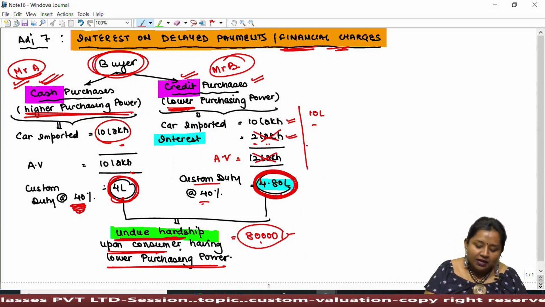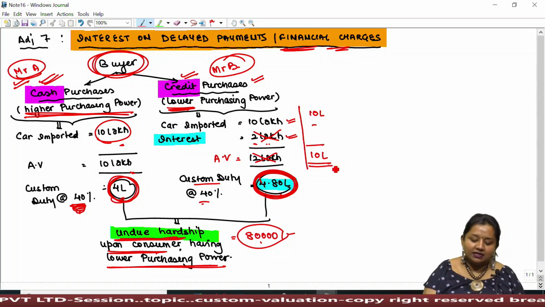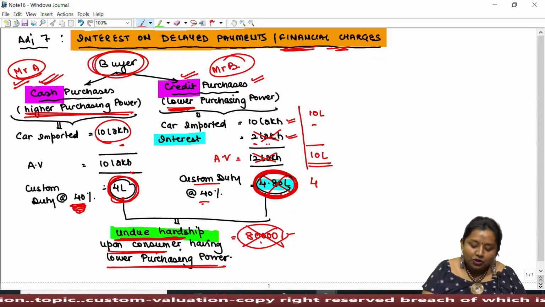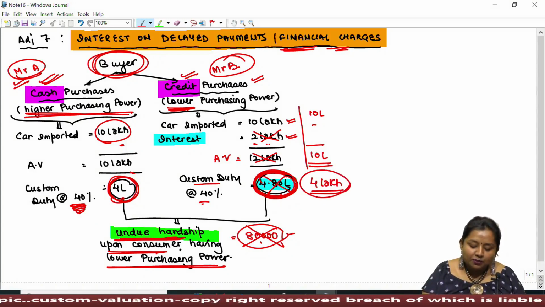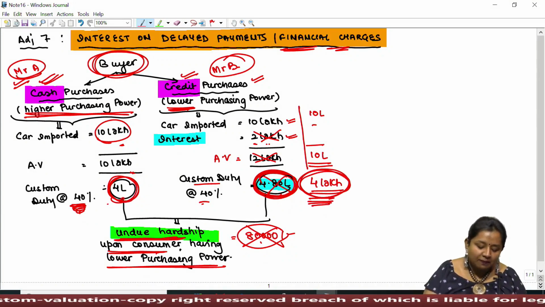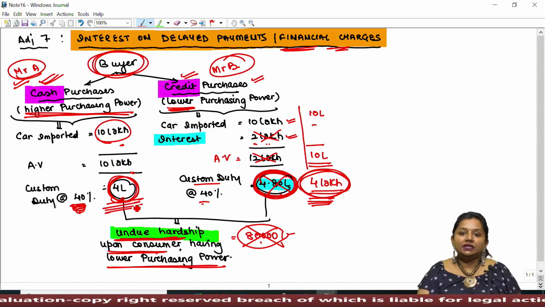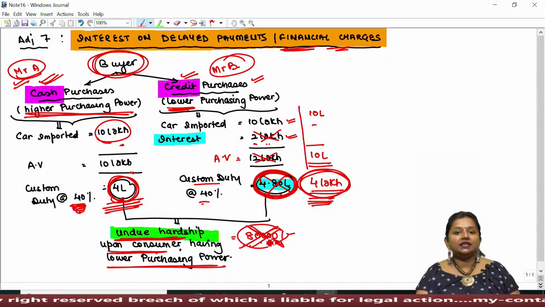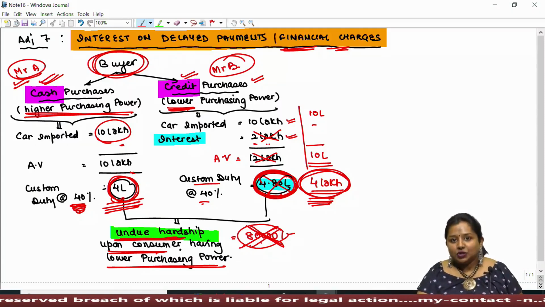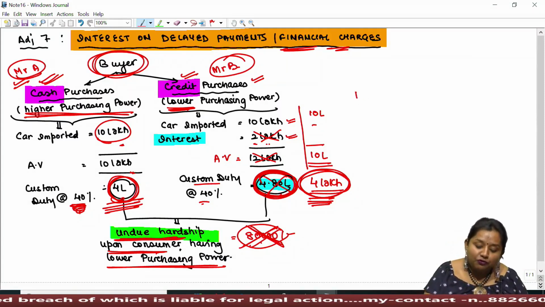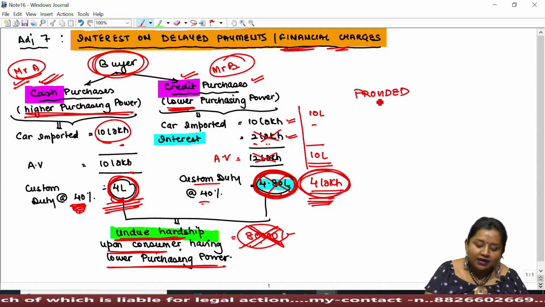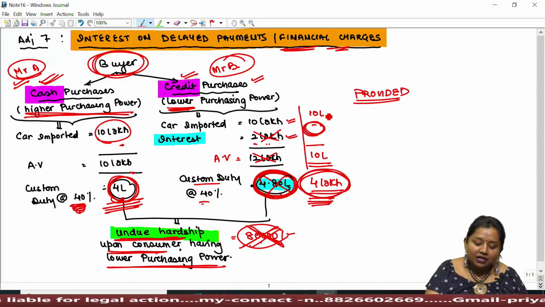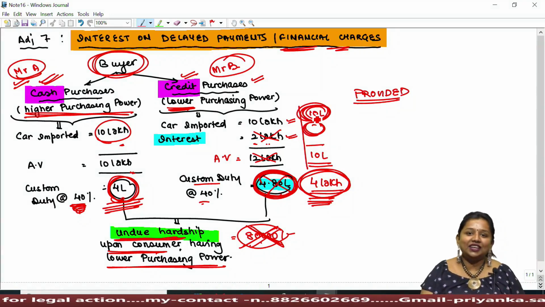That is, only rupees 10 lakh shall be taken as the assessable value, and by avoiding such hardship, duty payable by Mr. B, having lower purchasing capacity, shall always be equal to the duty payable by Mr. A, who has high purchasing capacity. So, in order to avoid this hardship, the government says that the element of interest shall be excluded while computing the assessable value, provided there is an exception to it. The lawmaker says always keep in mind that the interest element shall not be added provided the value of goods does not get influenced.